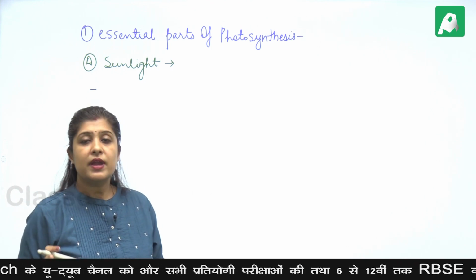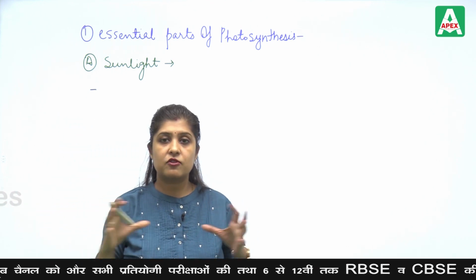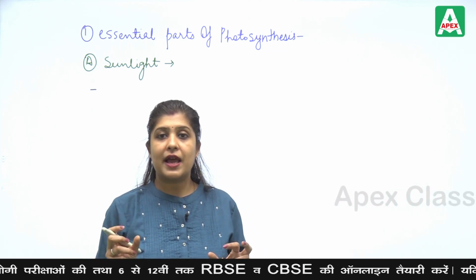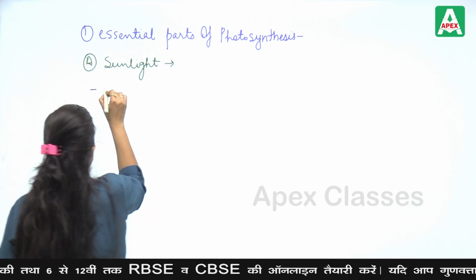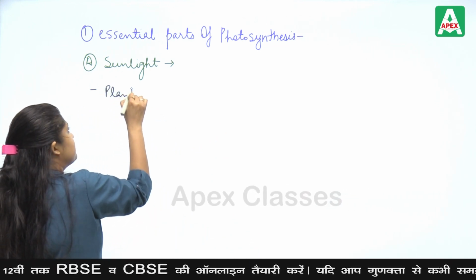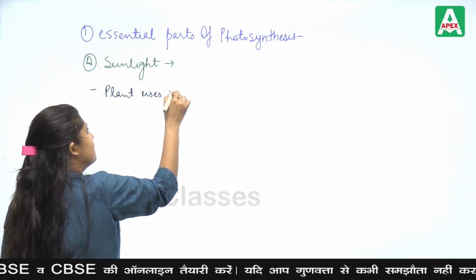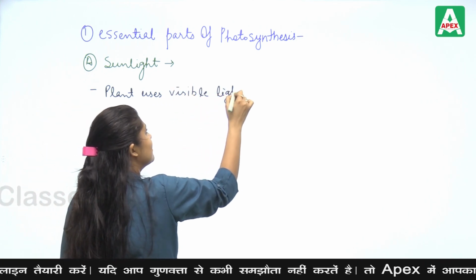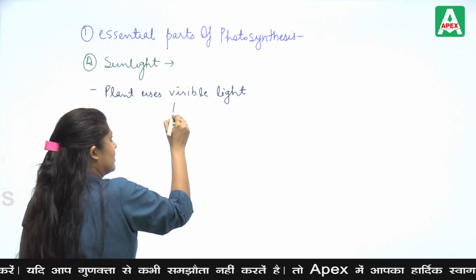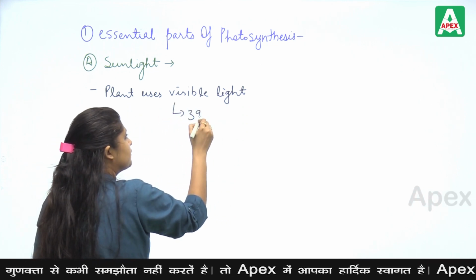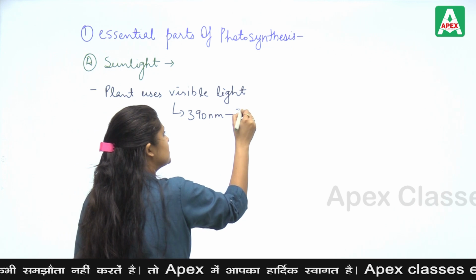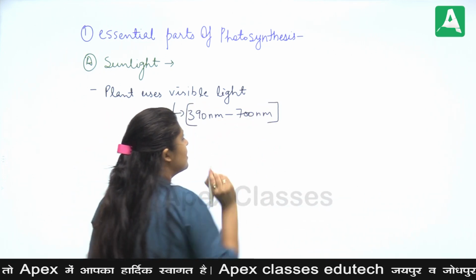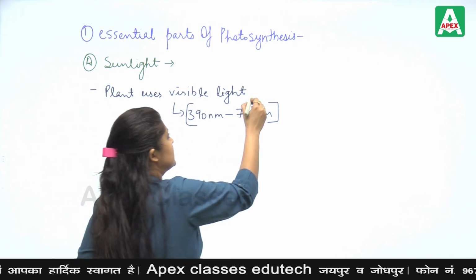The light has various types, so they have the electromagnetic spectrum, the solar spectrum. From the different types of light, the plant uses visible light, which has the wavelength range of 390 nanometer to 700 nanometer of the solar spectrum.